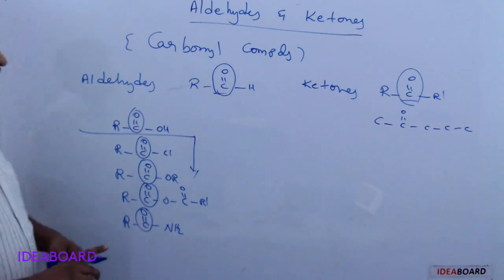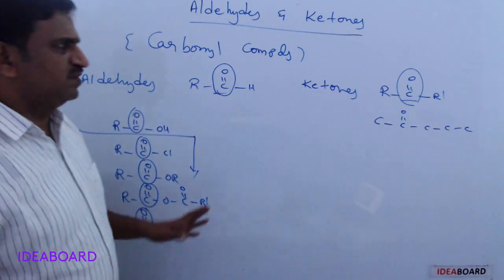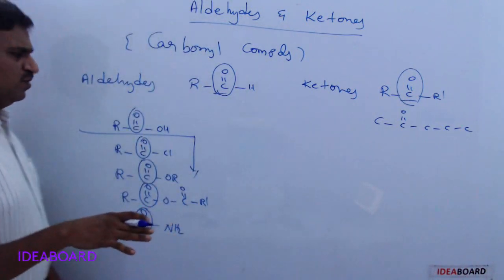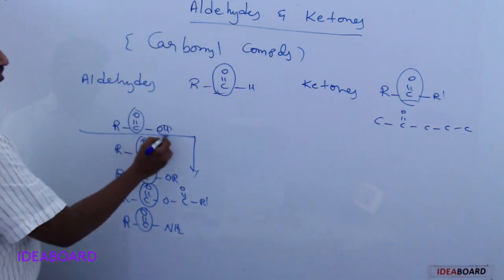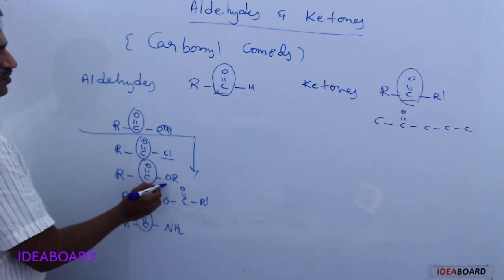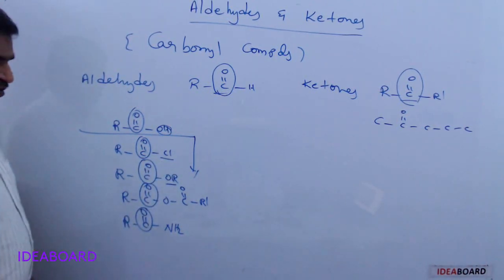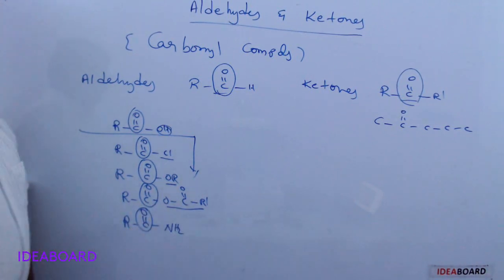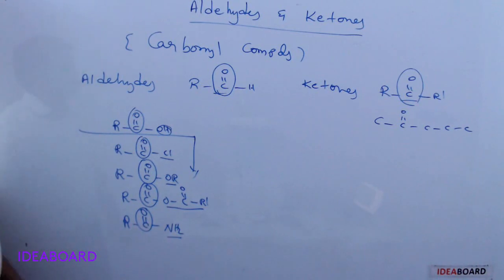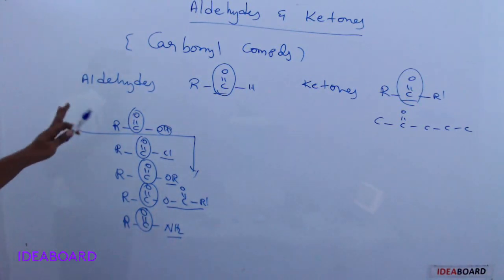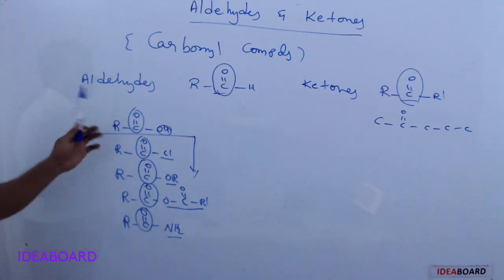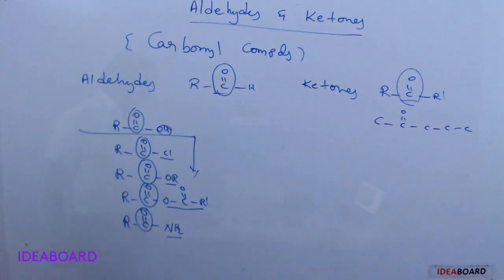Only CO group containing compounds, with no other functional group, are aldehydes and ketones. Along with the CO, the others have other groups: carboxylic acid has COOH, acid chloride has a halogen, ester has an alkoxy group, and amide contains an NH2 group. So only aldehydes and ketones contain just the carbonyl group as the functional group.